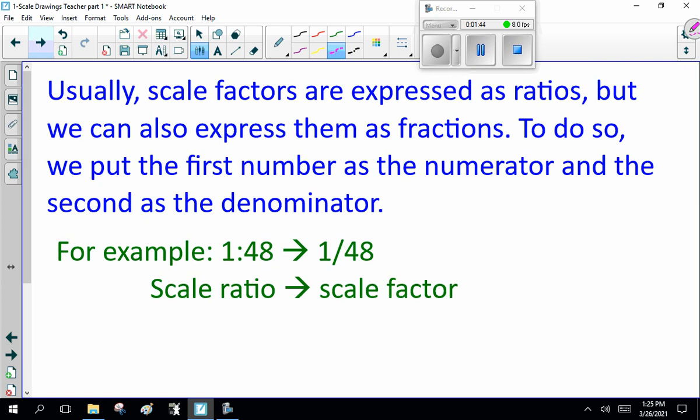So usually scale factors are expressed as ratios, but we can also express them as fractions. To do so, we put the first number as the numerator and the second as the denominator. So, for example, a 1 to 48 scale model is 1 to 48, but I would often write that as 1 over 48. Now, technically, this fraction is called the scale factor. Is it a big deal? No, but will I throw that definition at you? Yes, I will.